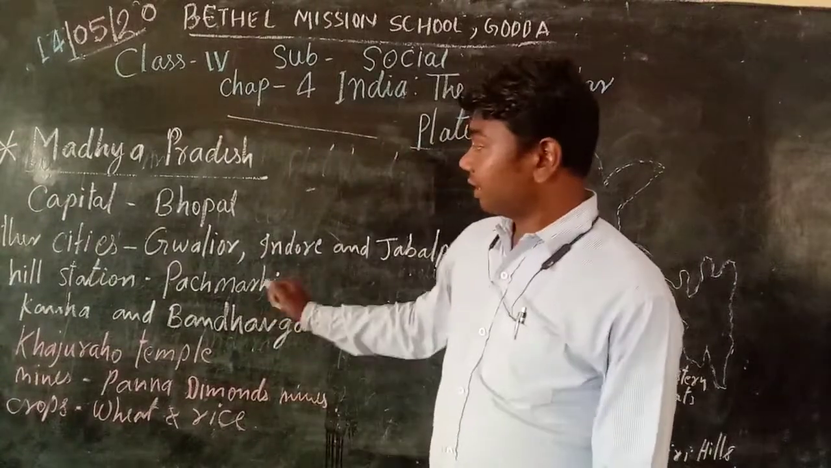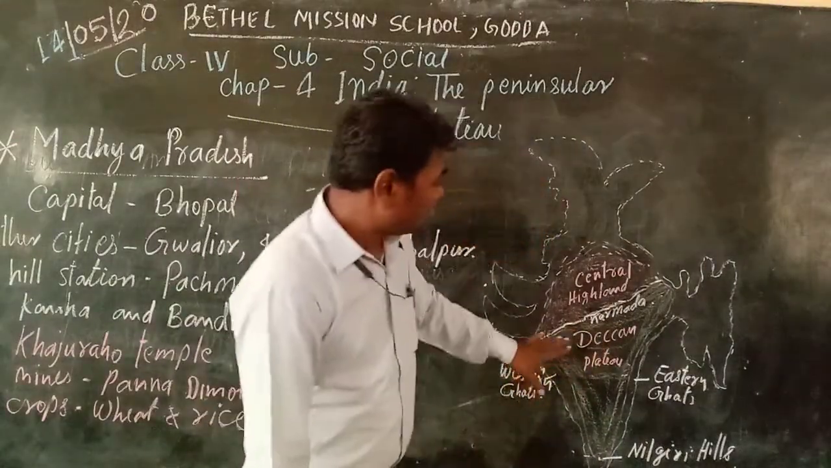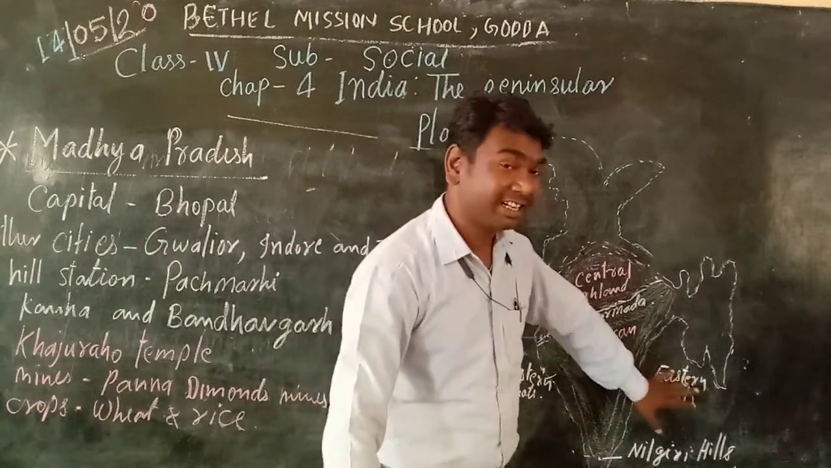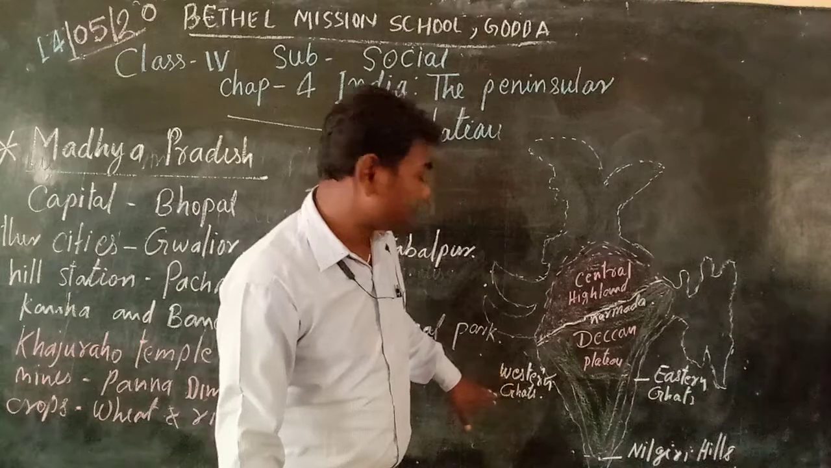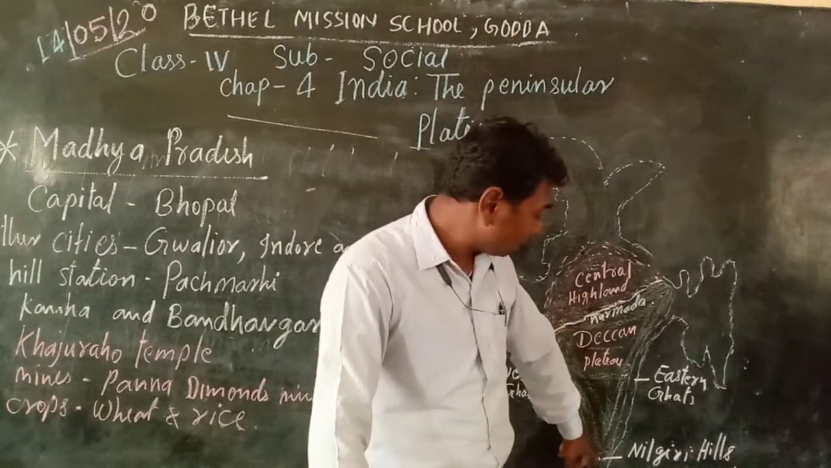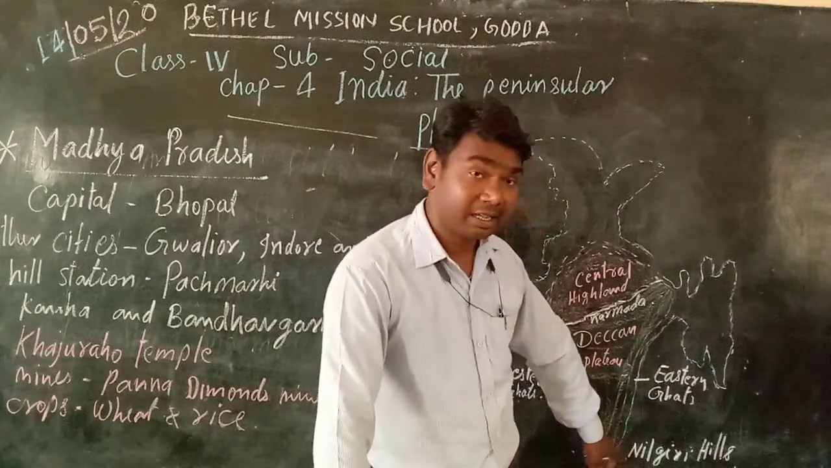So we are seeing about the Deccan Plateau. This Deccan Plateau has two main ghats, known as the Eastern Ghats and the Western Ghats. These two ghats meet in the South Nilgiri Hills. This is the meeting point, in the Nilgiri Hills.